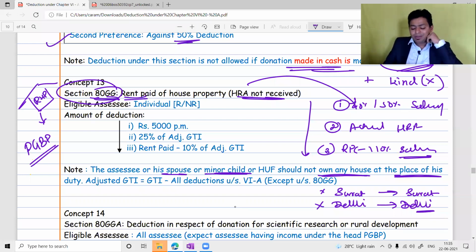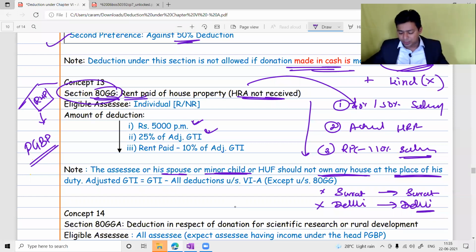Sir, how much deduction is available? 5,000 rupees per month or 25% of adjusted GTI, that we have discussed now. The third item is the same as in HRA: rent paid minus 10% of adjusted GTI.